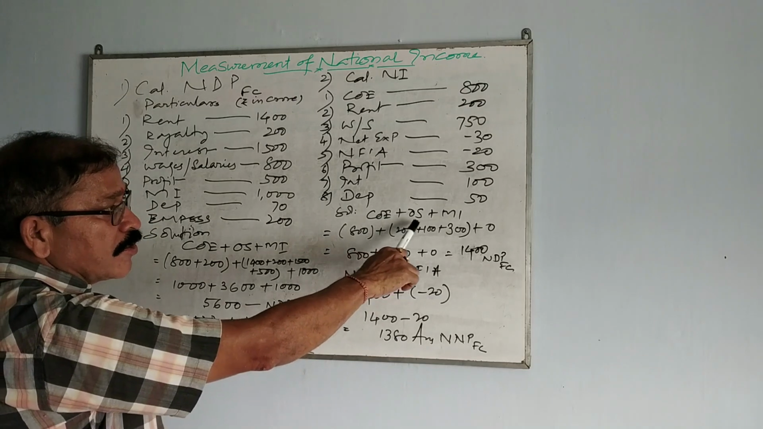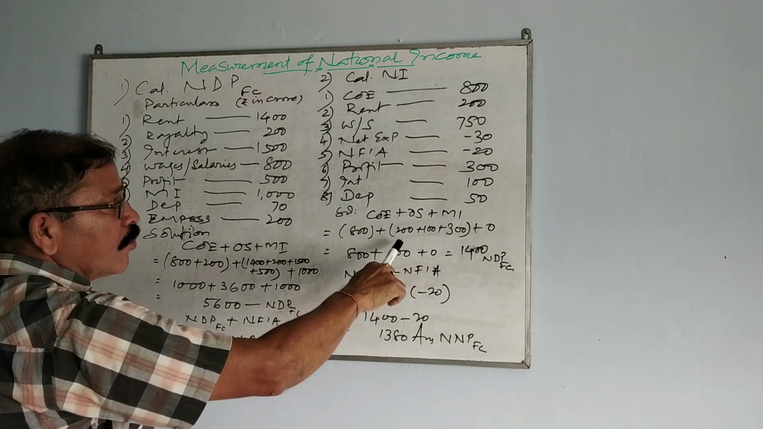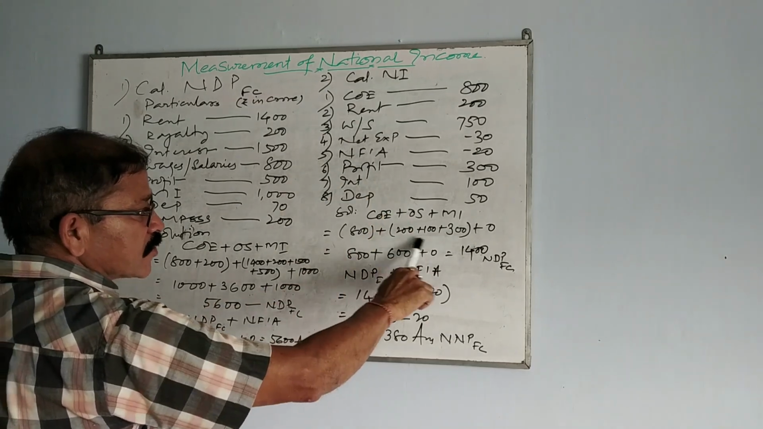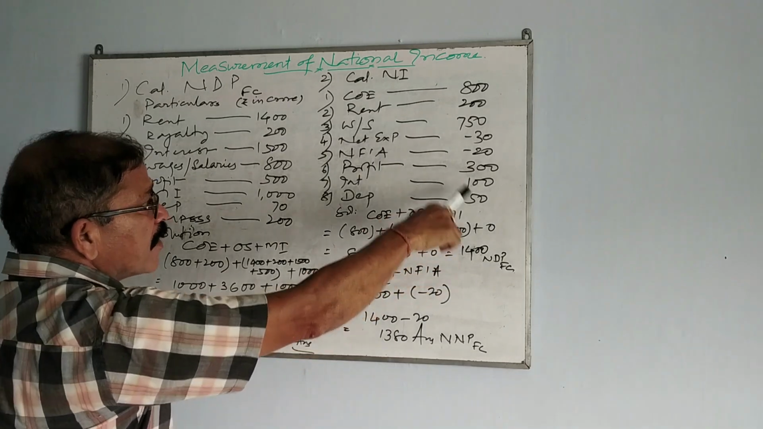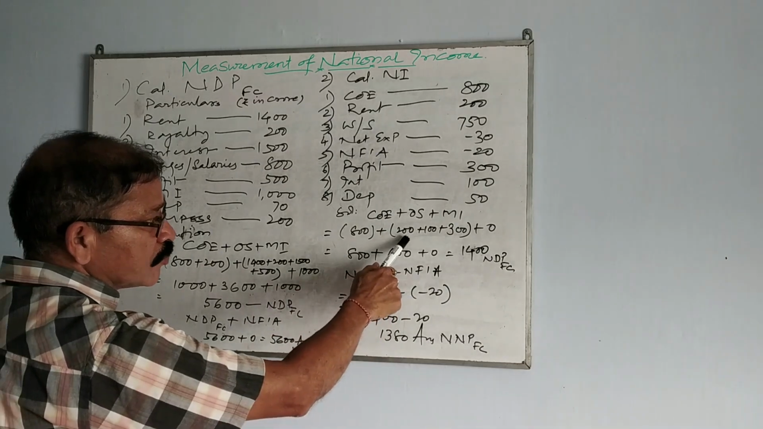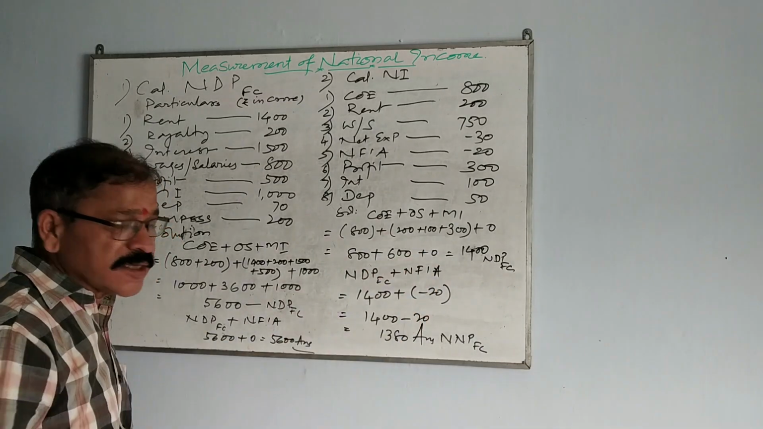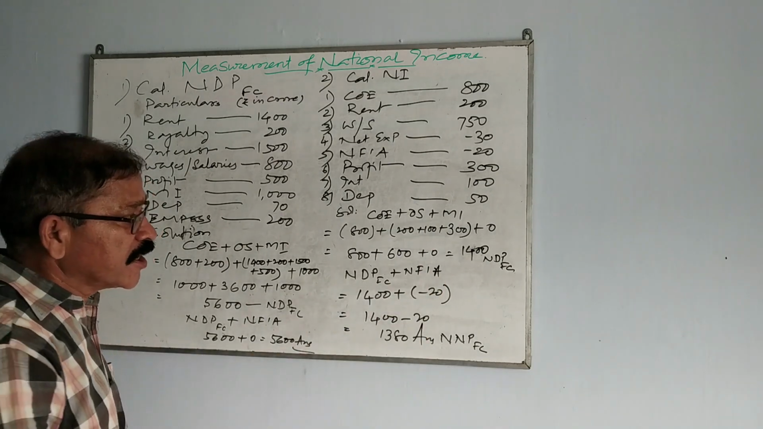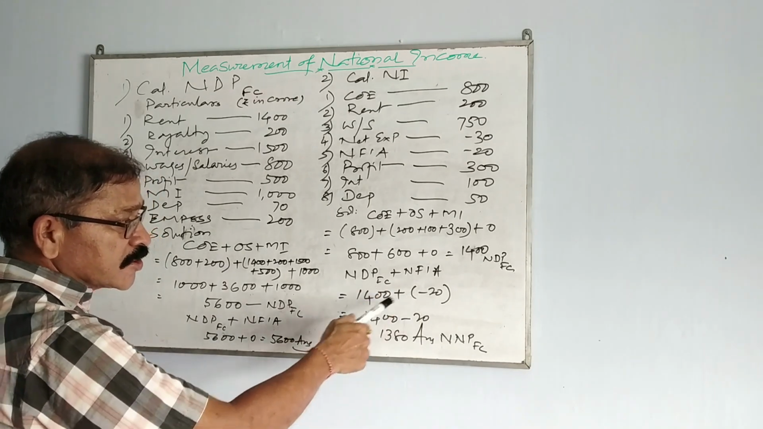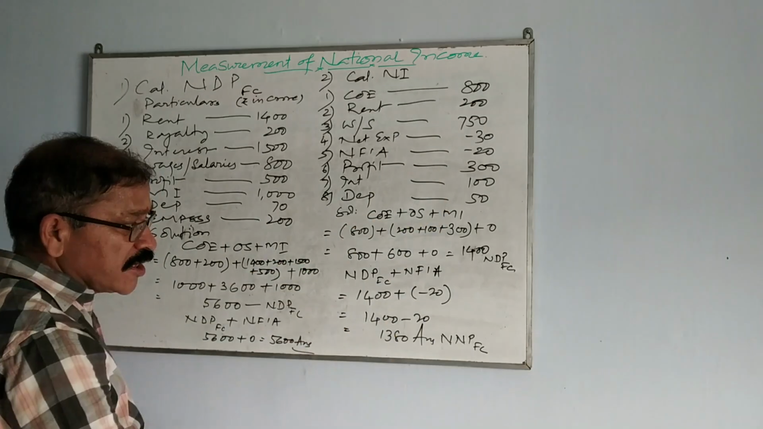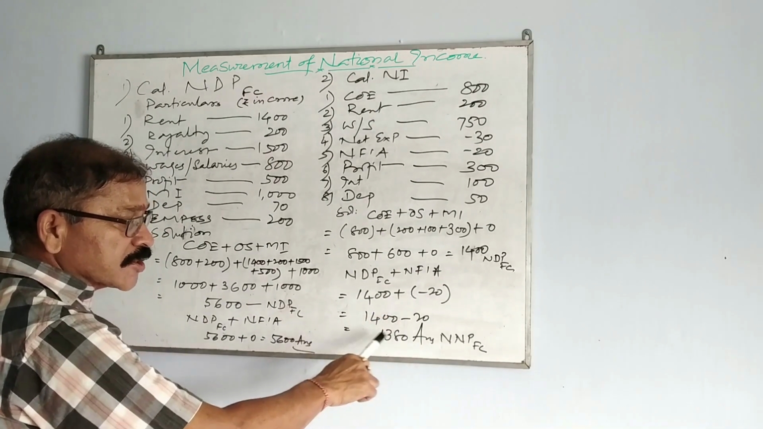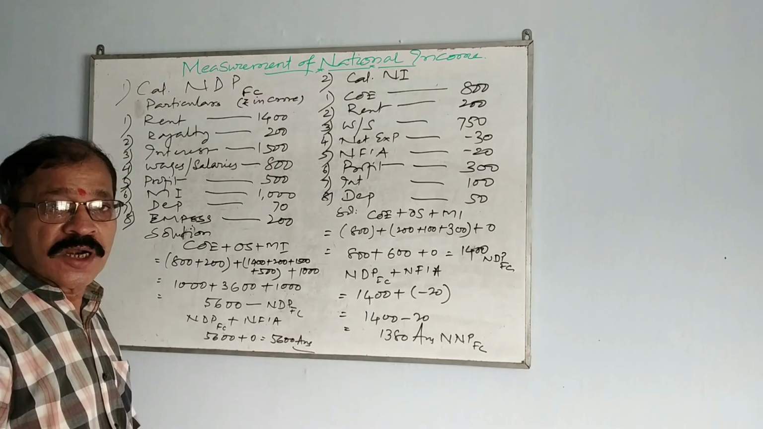Once again, COE, OS, MI. COE is given 800, OS: rent is given, royalty is not given, interest is given, profit is given. So all three I put in a bracket. MI is not given, right? So I added all: 800, then 600 plus 0 because MI is not given. So you are getting 1400. That 1400 is your NDPFC. And now you have to find out national income. That means plus NFIA. So what is NFIA? Minus 20. So 1400 plus minus 20. That means plus minus is minus 20. So you are getting 1380 is your national income.